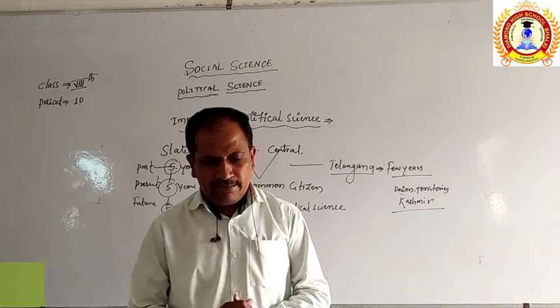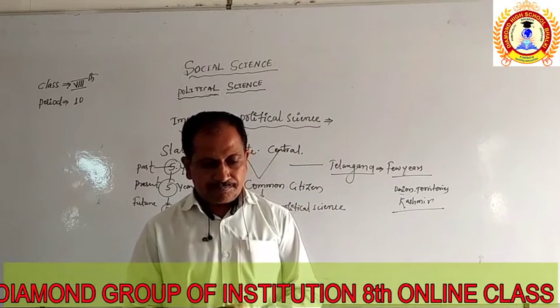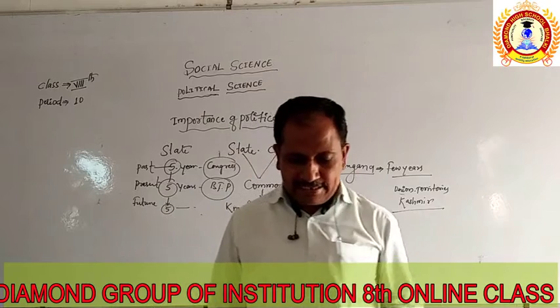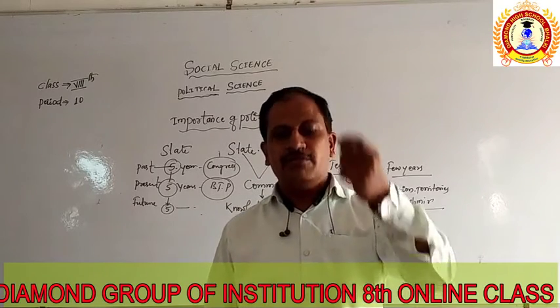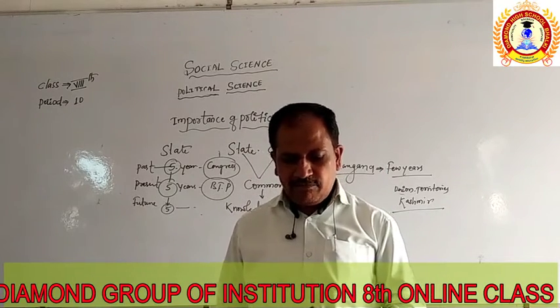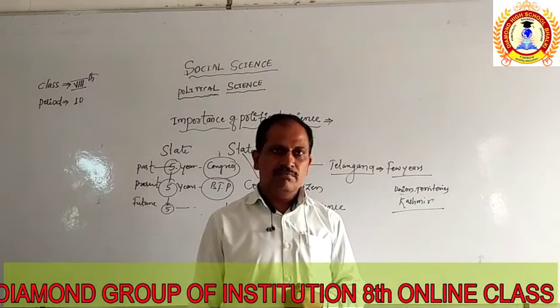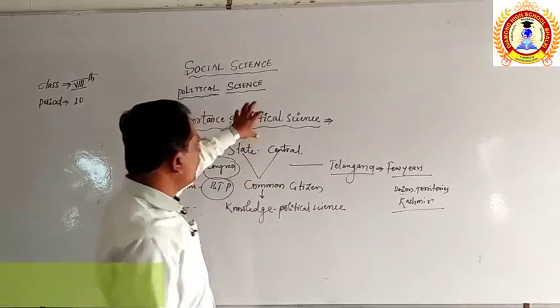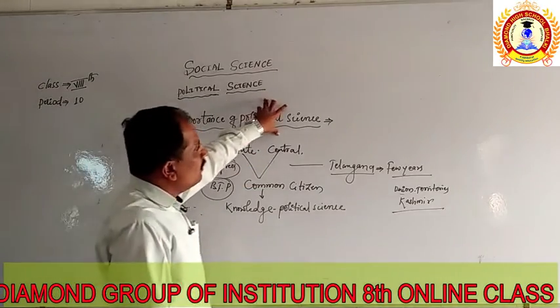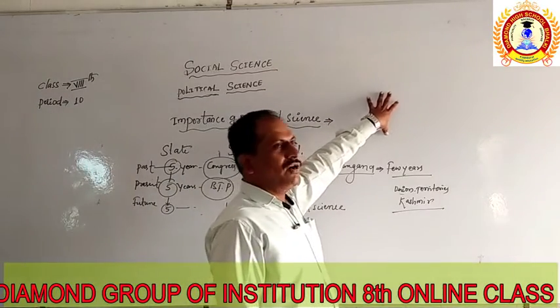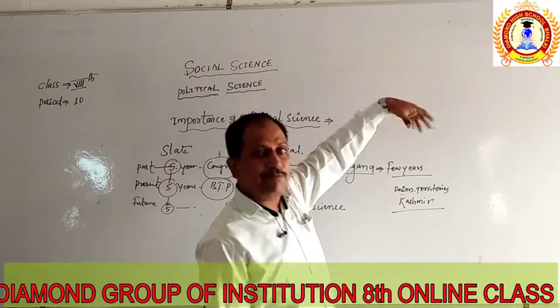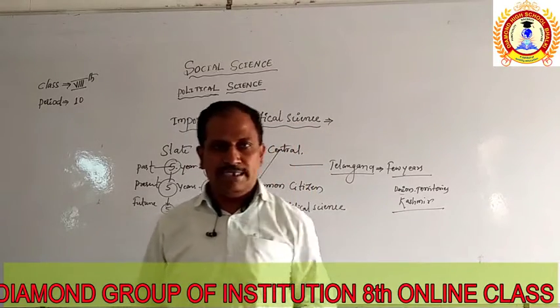Now, the next point we are going to see: political science deals with the ideologies which inspire the influence of the political involvement of the people. Due to the development of political science only, it gives knowledge and awareness to the people, and these people are inspired by these points.